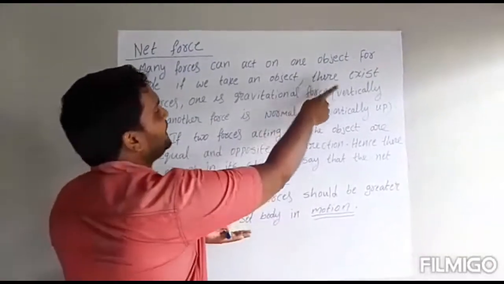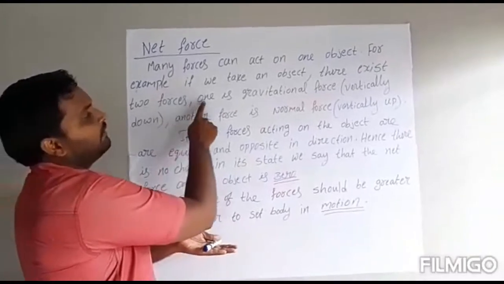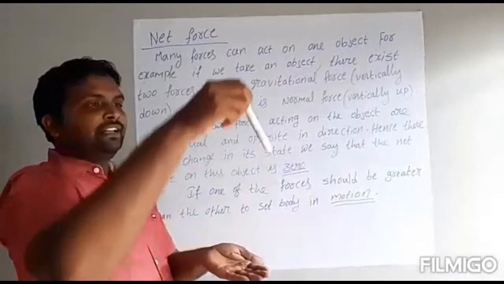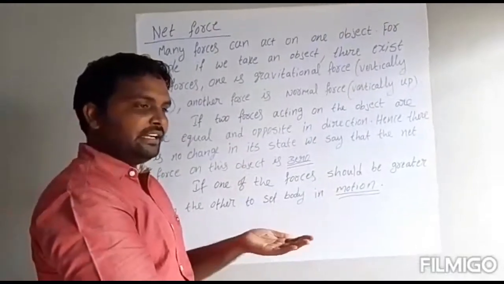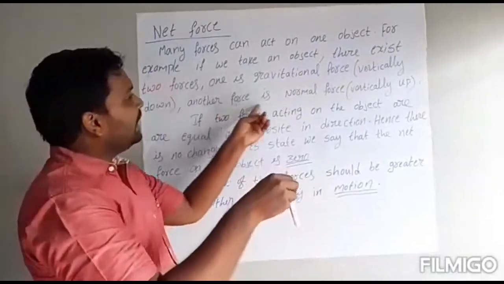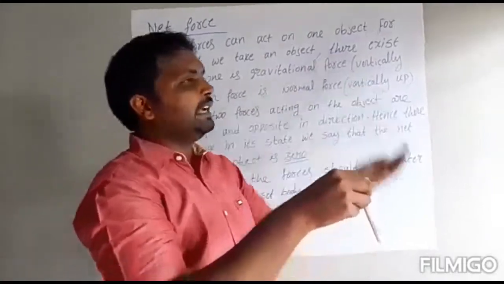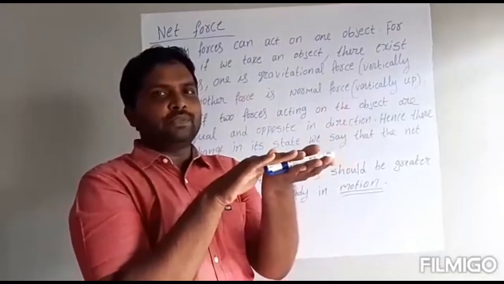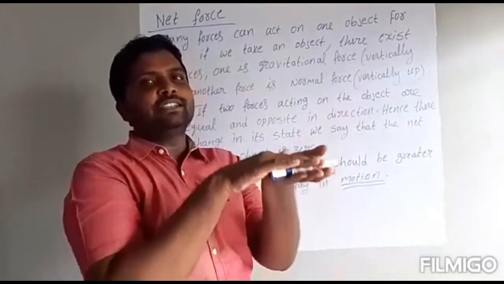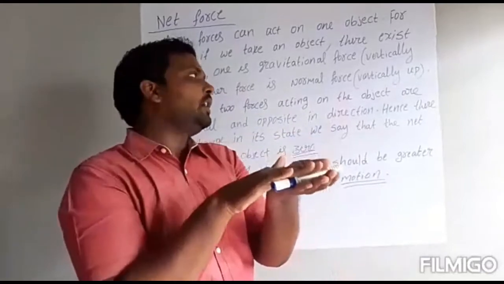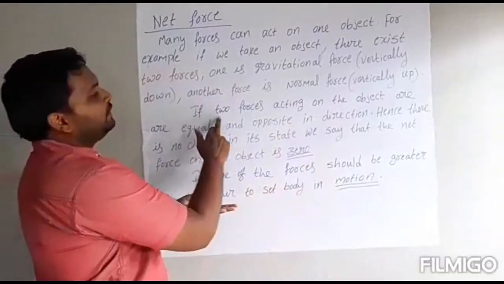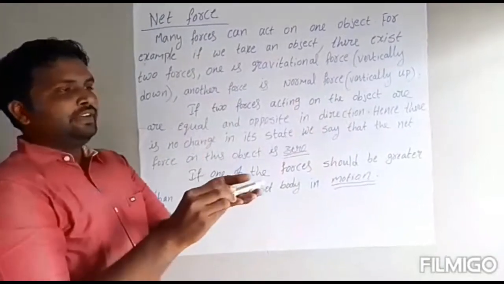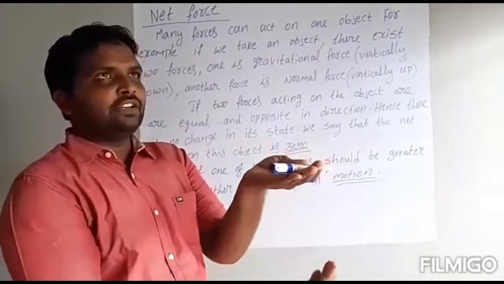Two forces exist. One is gravitational force, vertically down. Another force is normal force, vertically up. So now the object will be stable. It is not going down and it is not going up. It is now constant. See here, if the two forces acting on the object are equal, then it does not go down and it does not go up.